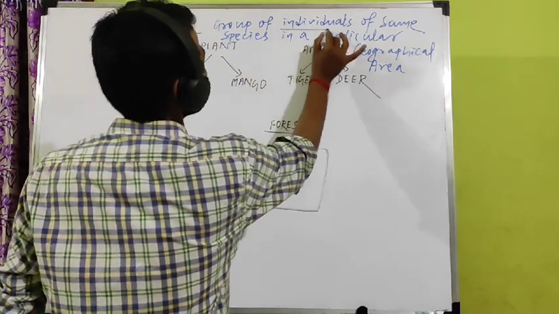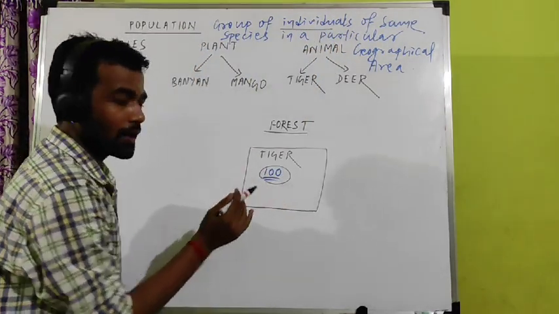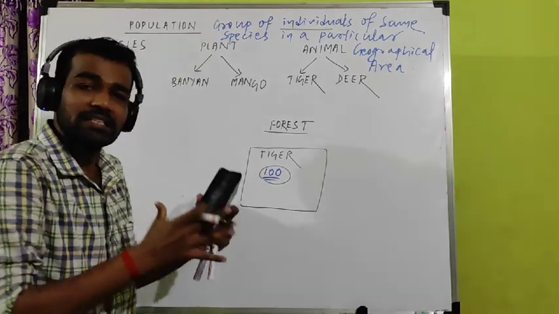Group of individuals. Group means here 100. 100 is a group. It is not single. 100 means it is a group.